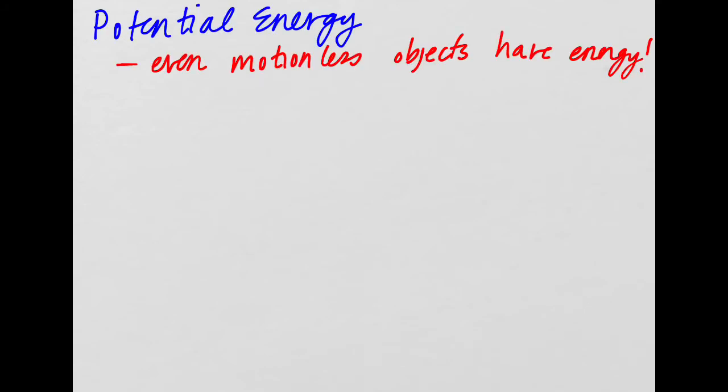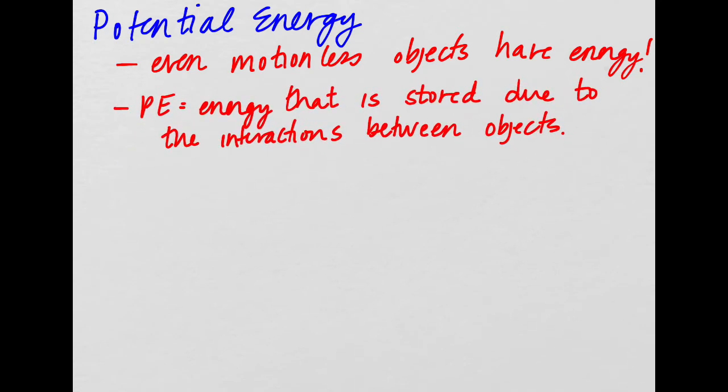All right, so energy doesn't always involve motion. We don't have to have motion to have energy or to have work being done. Objects that are motionless, objects that are at rest, can still have energy. And the type of energy that they have is potential energy. Potential energy is the energy that is stored, like I said before, and the energy that is stored due to the interactions between objects. So an example is the energy stored between an apple hanging on a tree and Earth.